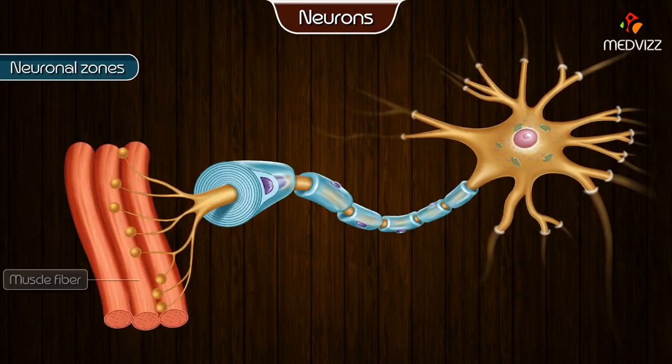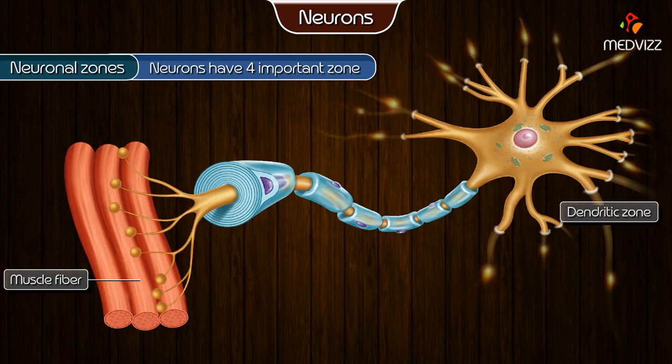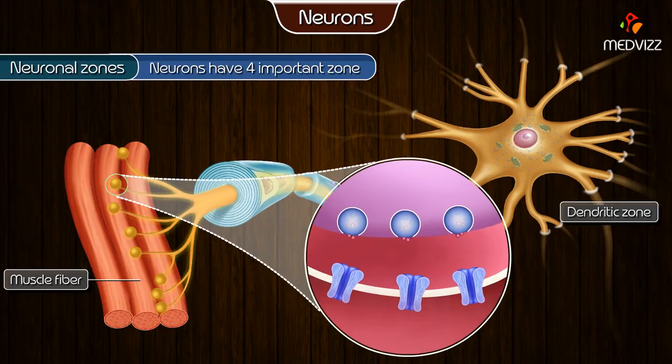Neuronal zones. From a functional point of view, neurons generally have 4 important zones: a receptor, or a dendritic zone, where multiple local potential changes generated by synaptic connections are integrated; a site where propagated action potentials are generated; an axonal process that transmits propagated impulses to the nerve endings; and the nerve endings where action potentials cause the release of synaptic transmitters.